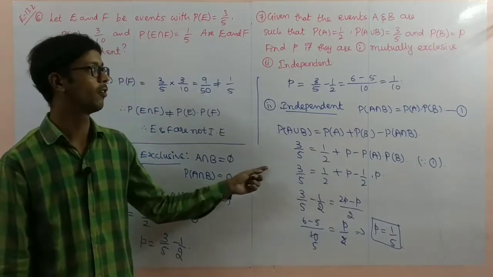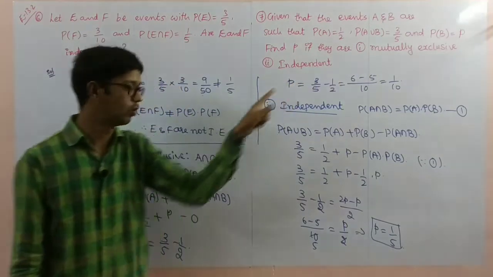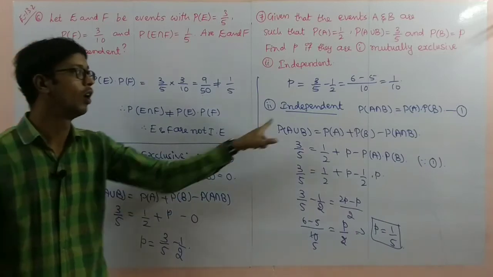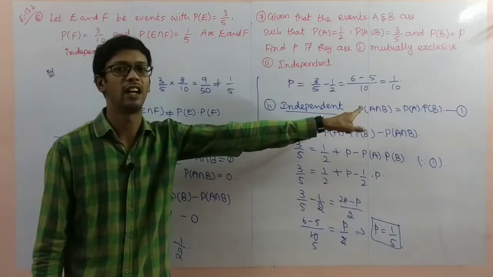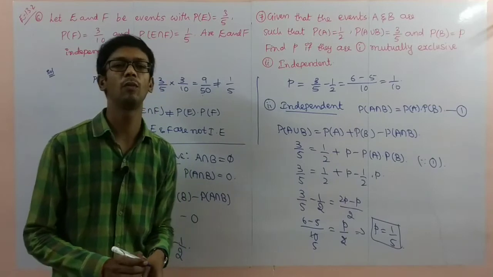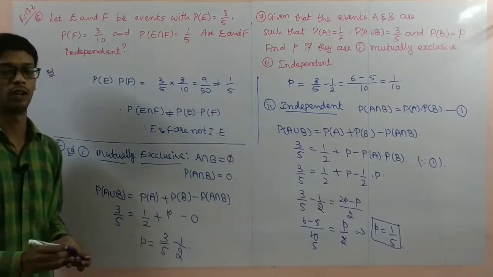So this is the way of finding it. Mutually exclusive: intersection part is 0. Independent: P of A intersection B equal to P of A into P of B. Pause the video to note it down.